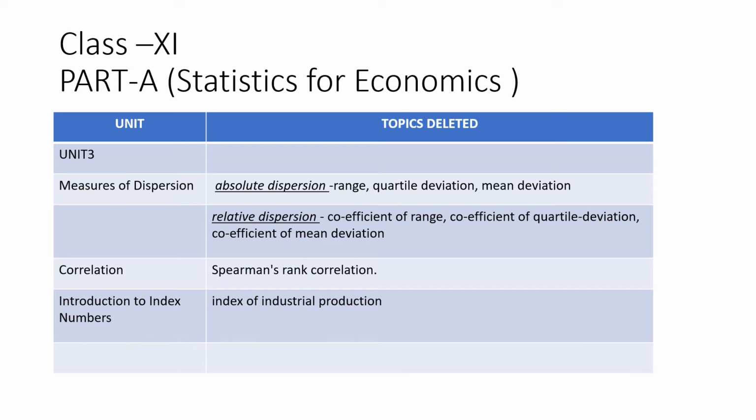From absolute dispersion, range, quartile deviation, mean deviation are deleted. From relative dispersion, coefficient of range, coefficient of quartile deviation, coefficient of mean deviation, all these parts are deleted.